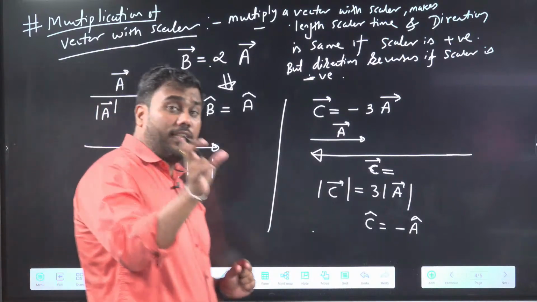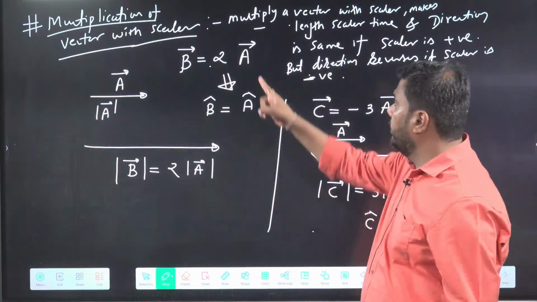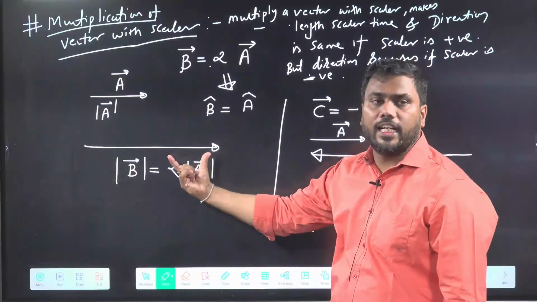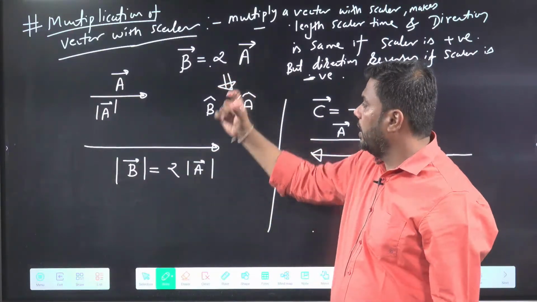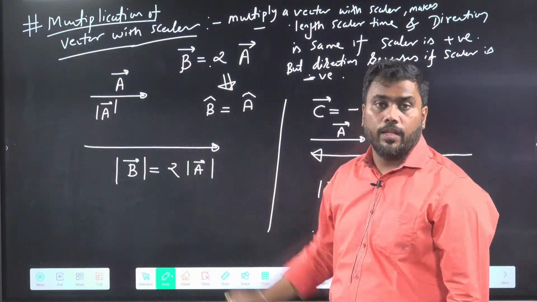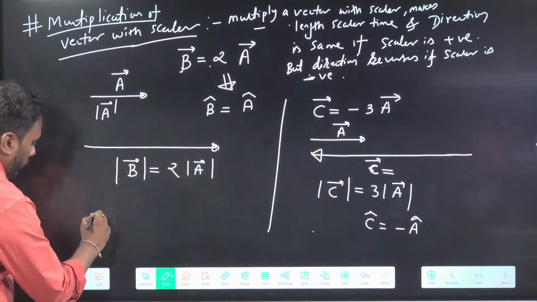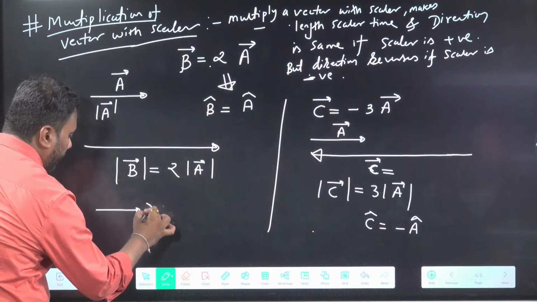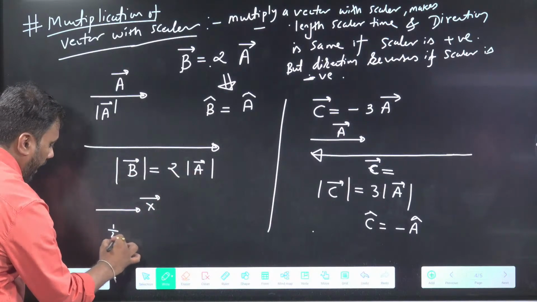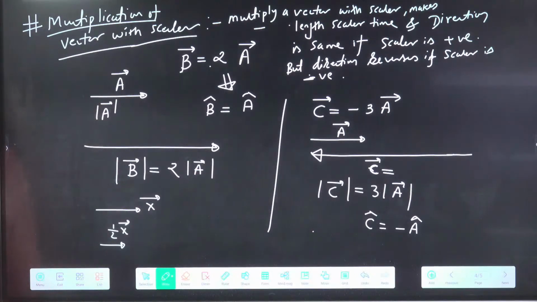When we multiply a vector with a scalar number, whatever the number is, length will be made that many times. If the number is 2, I will make length double. If the number is 3, I will make length triple. If the number is half, I will make the length half. So if this is x vector, then half of x vector will be a vector of half length.